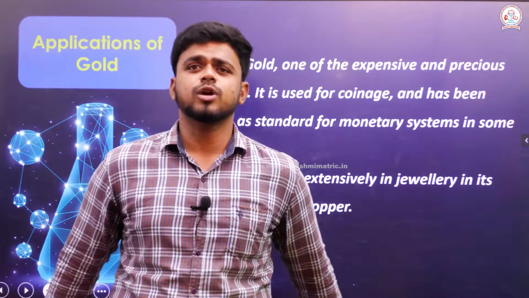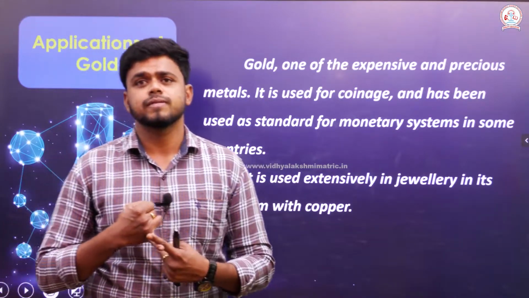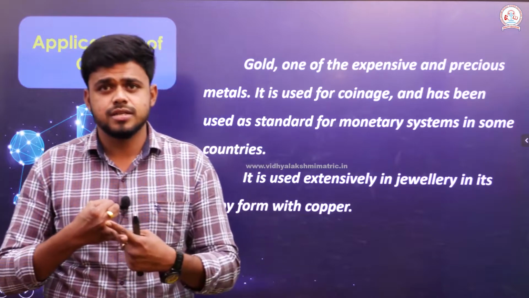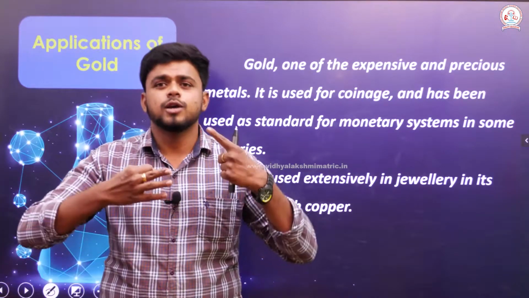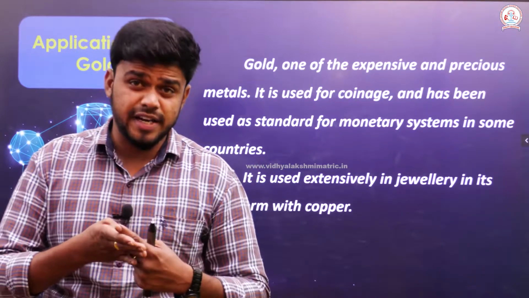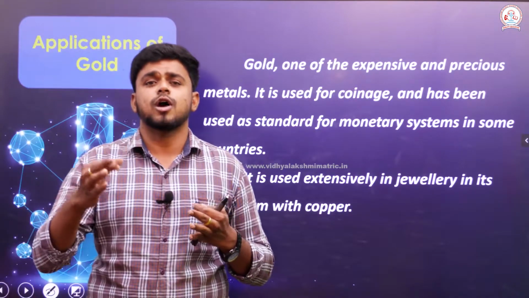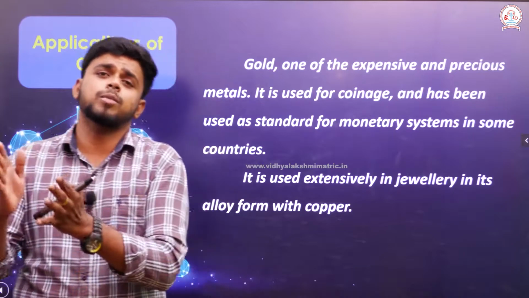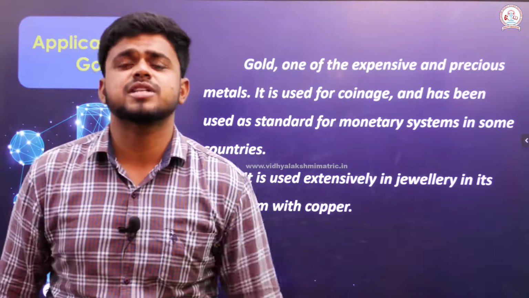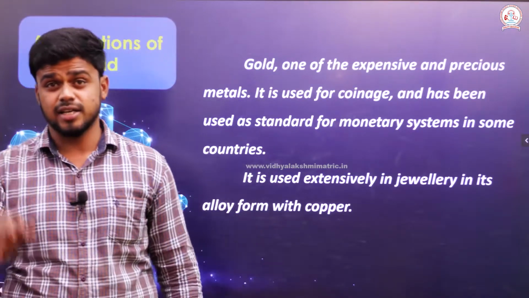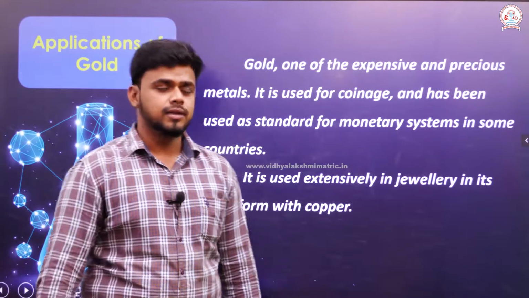Then gold. We know that gold is very expensive, used to make ornaments and coins. In order to enhance luxury living, it is widely used. In jewelry, it is used along with copper, which means 91.6% gold, and the remaining percentage is copper, which is sold as hallmark.